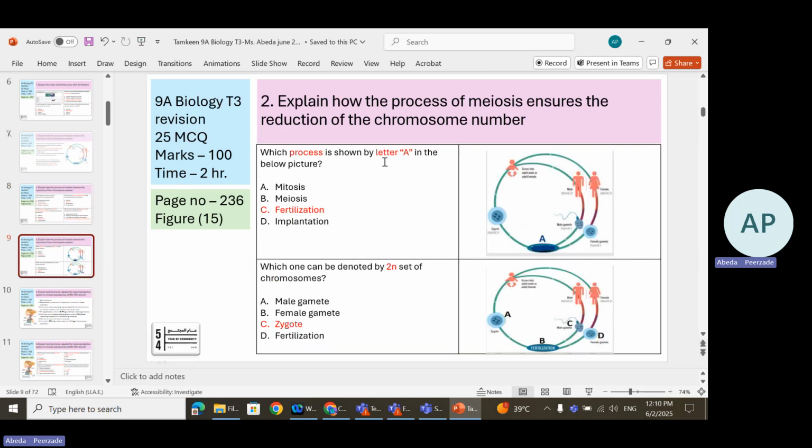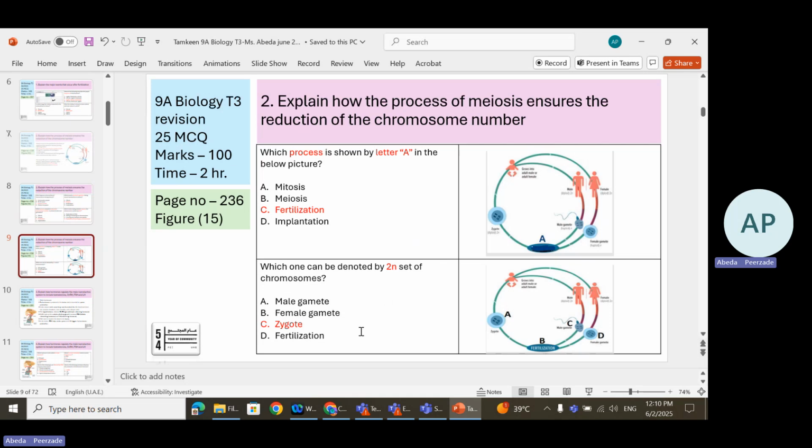Which process is shown by letter A? This is on page number 236, figure number 15. Wherever they have mentioned a figure, there is a possibility that the figure may come in the exam. So, which process is shown by the letter A? Here is letter A. What do you see before letter A? There is a sperm and an egg. So, if they unite, what happens next is fertilization.